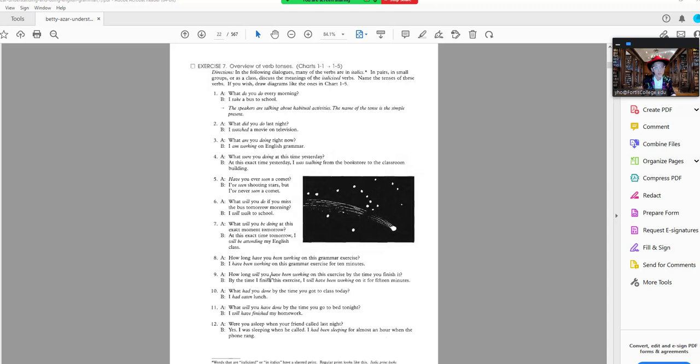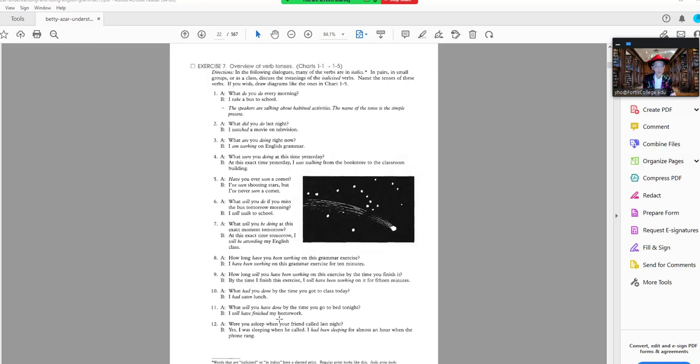How long will you have been working on this exercise by the time you finish it? So here you have the future perfect progressive. By the time I finish this exercise, I will have been working on it for 15 minutes. So here you have two actions, one action falling into the other. Whenever you have the future perfect progressive, that means you have two actions and one falls into the other.